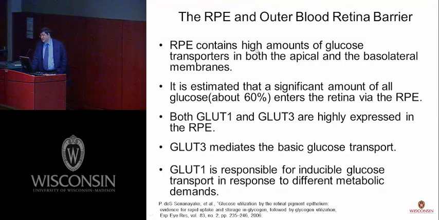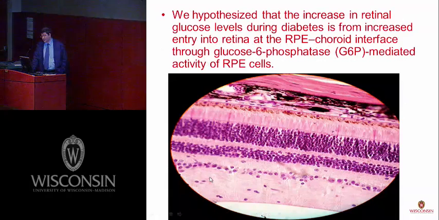The RPE cell is located in the outer blood retinal barrier. They are very active cells in glucose transportation, and in the normal physiological state, about 60% of the glucose comes to the retina through the RPE cell. And there is a high concentration of GLUT1 and GLUT3 in the RPE cell, and interestingly, in diabetes, they don't downregulate. GLUT3 is not very important as it only mediates basic glucose transport, but the major transporter in the barrier, as I said before, is GLUT1.